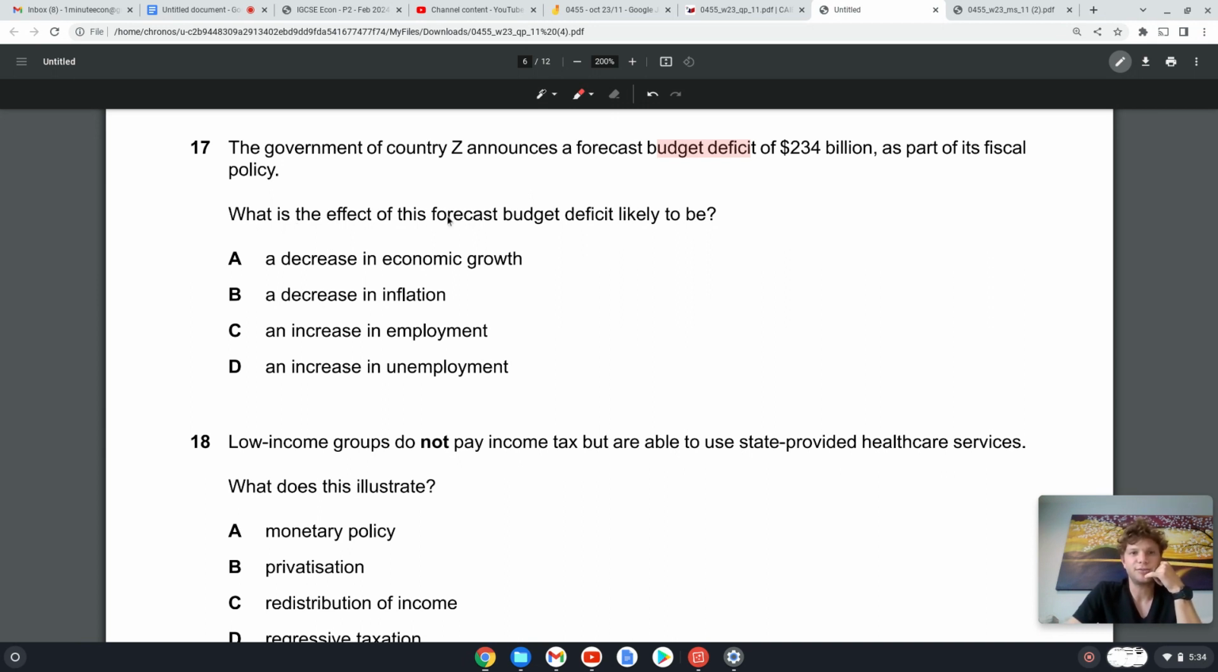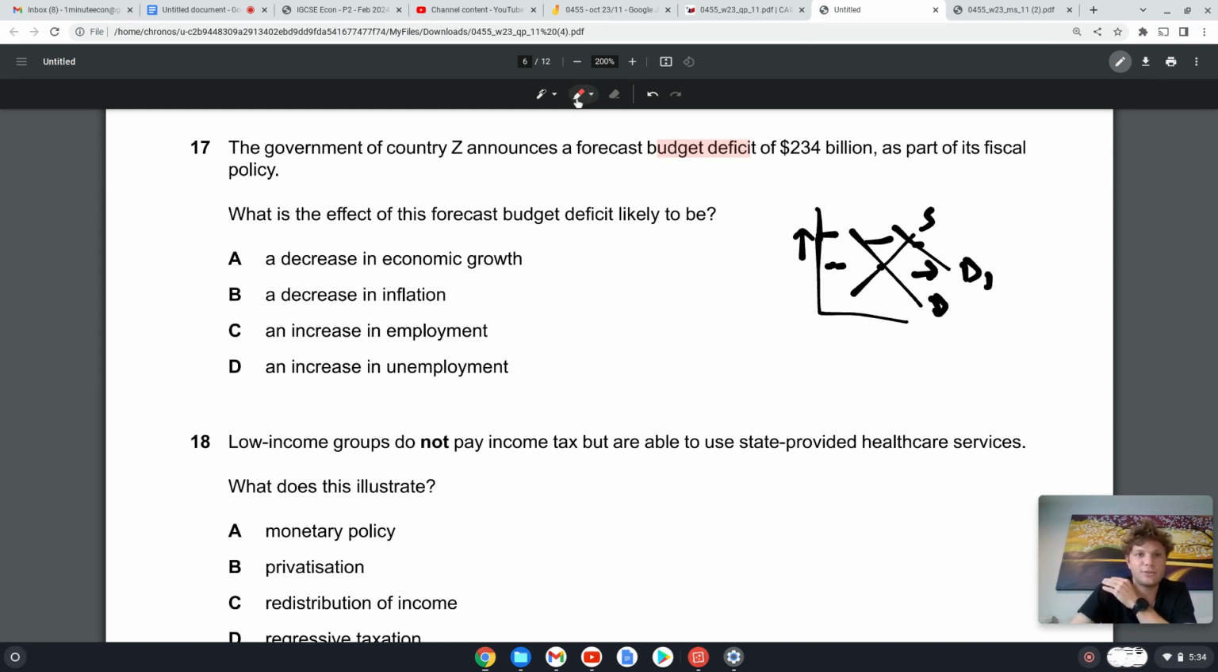What is the effect of this forecasted budget likely to be? A, decrease in economic growth? No, we're trying to increase. B, decrease in inflation? We're not sure, because if our measures are to boost demand, like if we lower income tax, then demand will increase, and then we will have economic growth, but we will also have price increase, so we'll have inflation. So it might be, but is not wholly true.